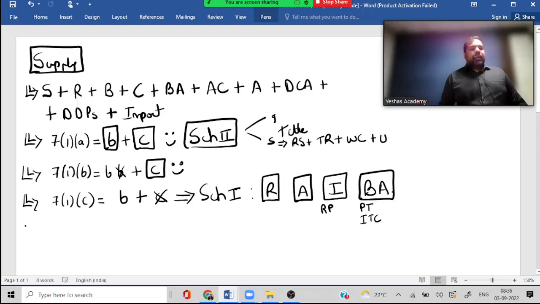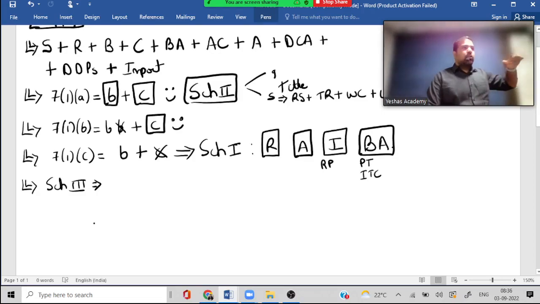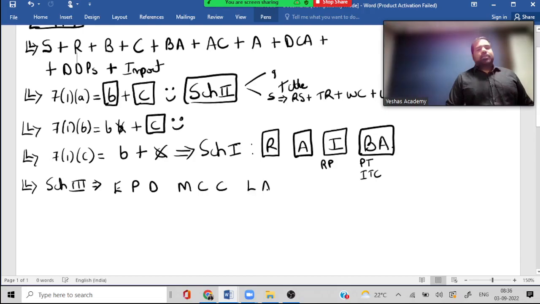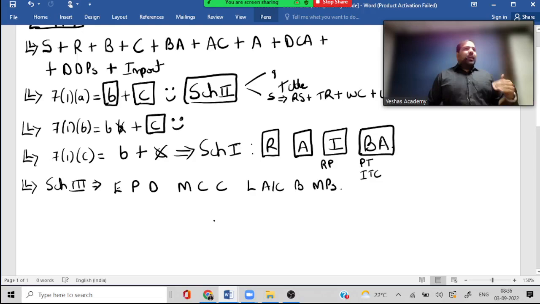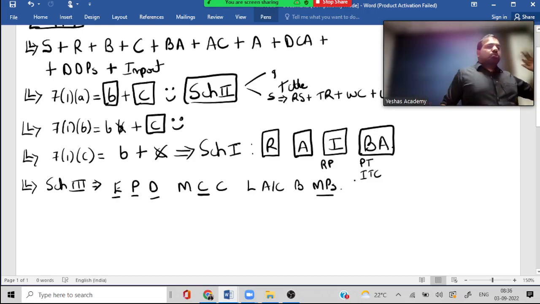Alright, guys, while we've done these schedules, there is a schedule called Schedule 3 which says that it's a negative list. Here the government is not smiling, guys. They have a very straight face like some of you all have right now. Yes, so they're not smiling because there's no GST, guys. So employees, partners, directors, constitutional courts, license of AC, burial of MPs. Mainly it is salary. Employees get salary, partners get salary, executive directors get salary, constitutional positions get salary. MPs, MLAs, member of Panchayat, on salary there is no GST.